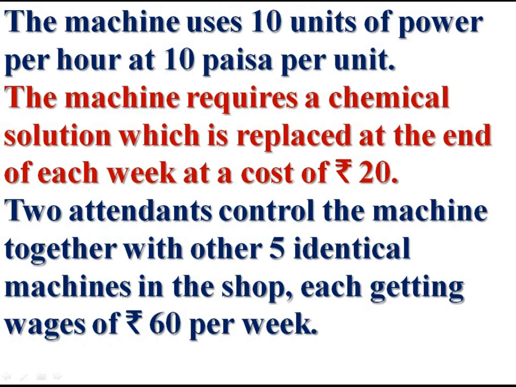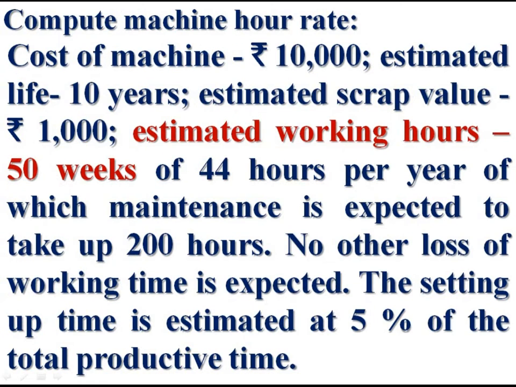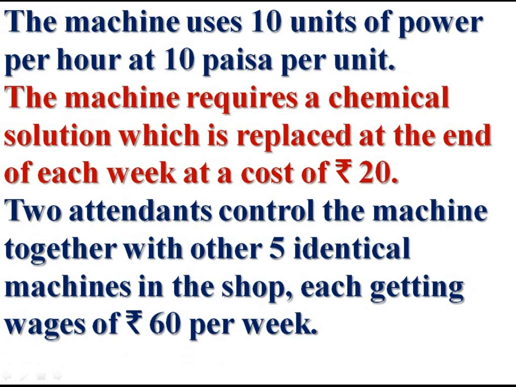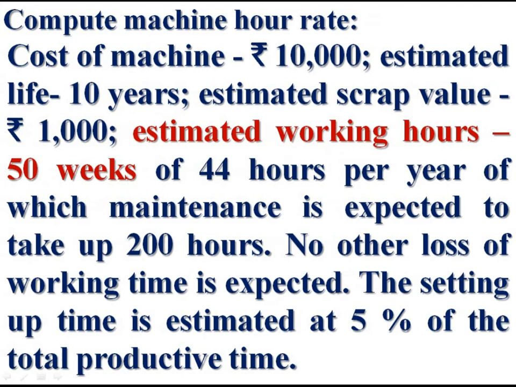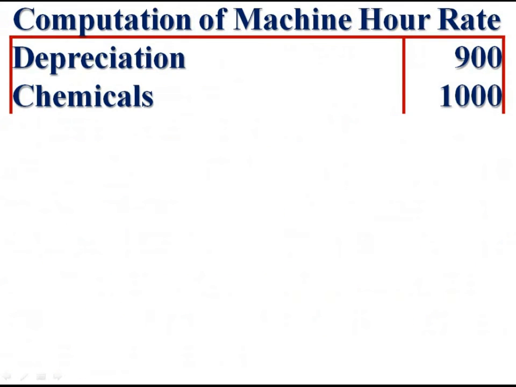The machine requires a chemical solution which is replaced at the end of each week at a cost of rupees 20. Chemical solution costs rupees 20 per week, and we have 50 weeks in the year. Therefore, chemical solution is rupees 20 into 50, rupees 1,000.